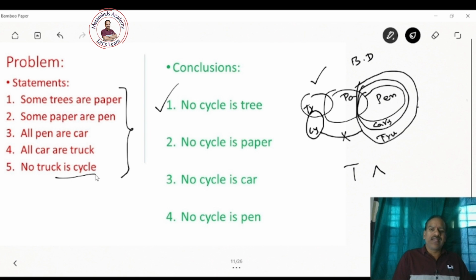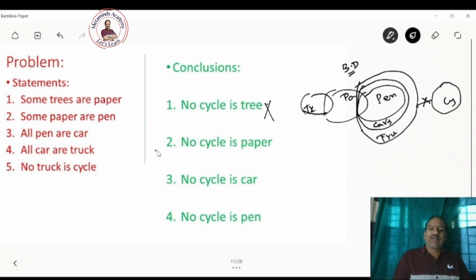It is still true in this diagram, right? This is the alternative diagram. The previous one is the basic diagram. But in the alternative diagram, no cycle is tree is false because you can find some cycles which are trees. So it is false in the alternative diagram. If one of the attributes is false, then it is false in an AND gate. So this is false.